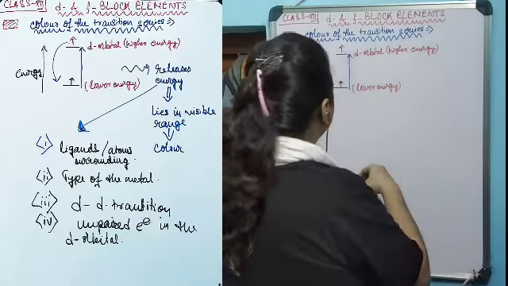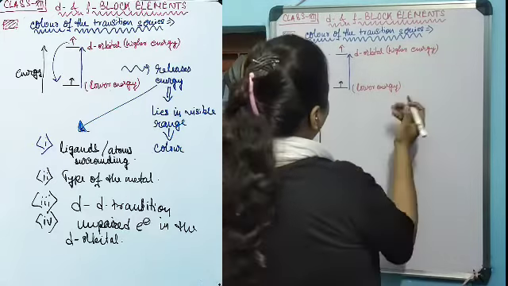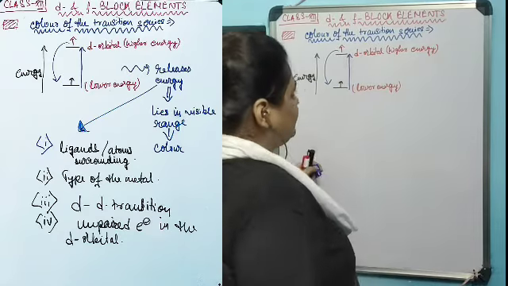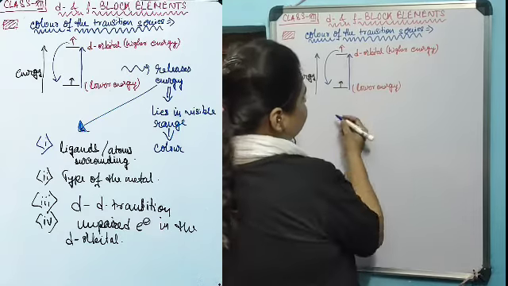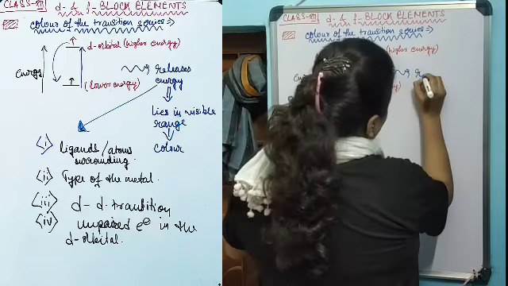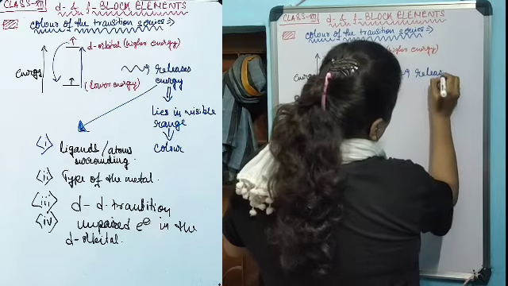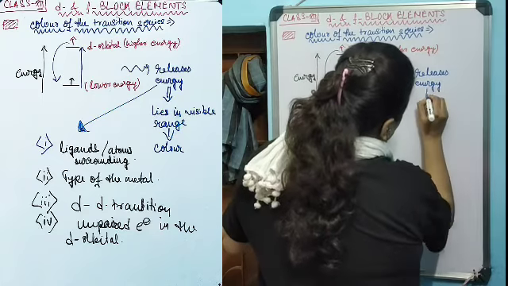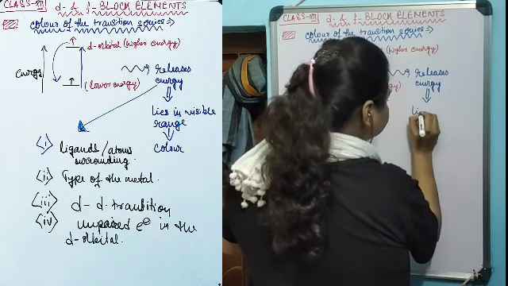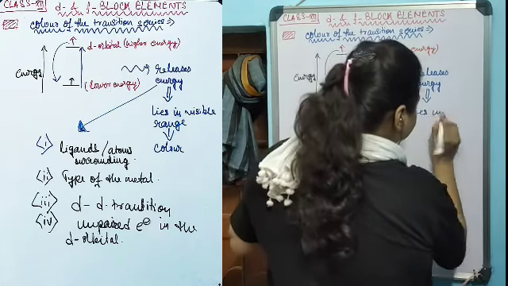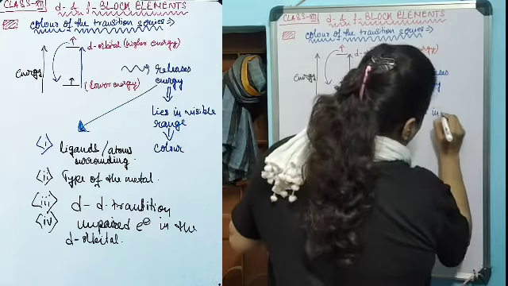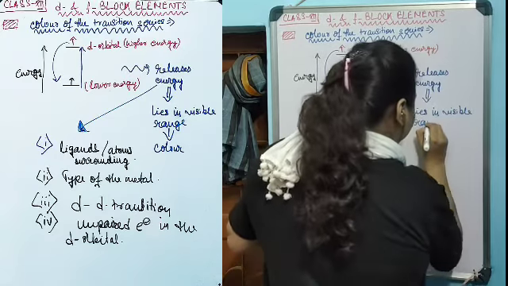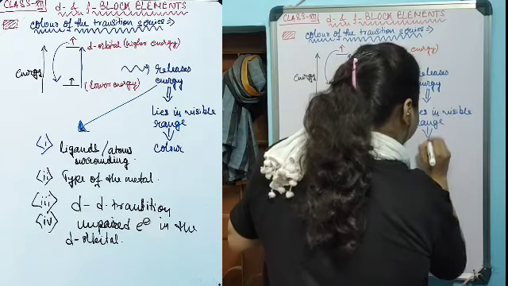So when this electron moves back to the lower energy state, it releases energy which lies in the visible range, and we see color.